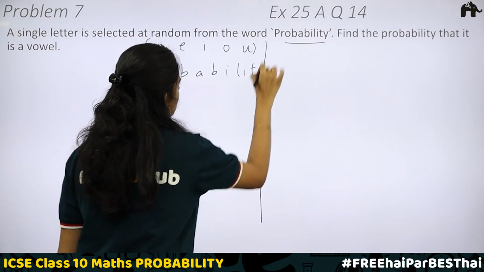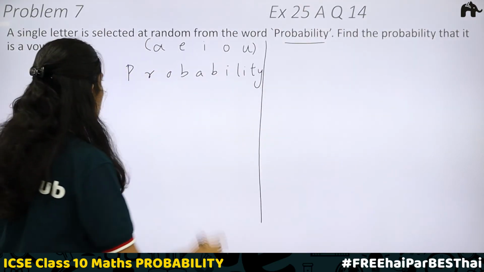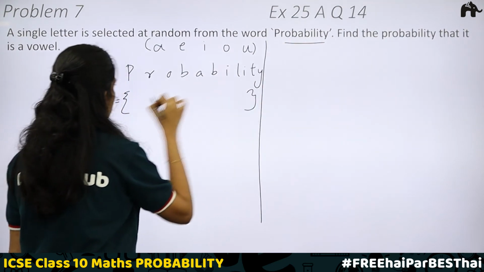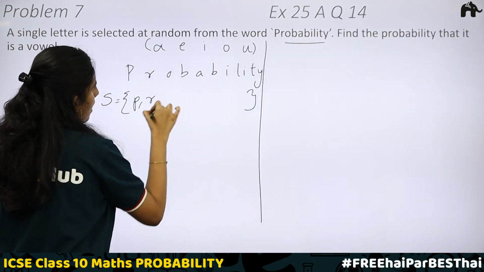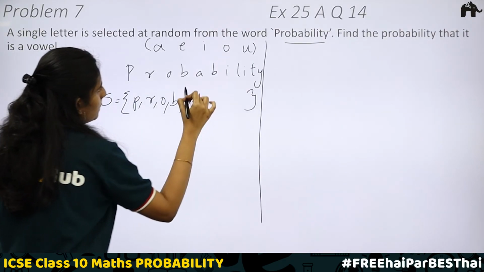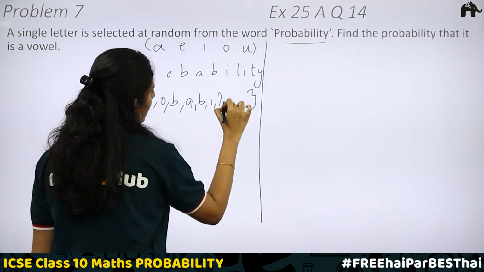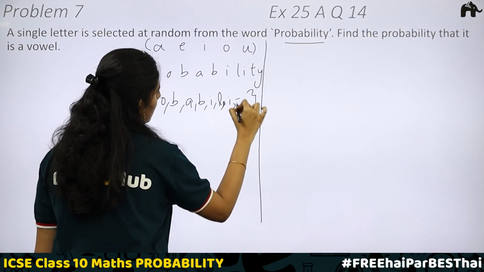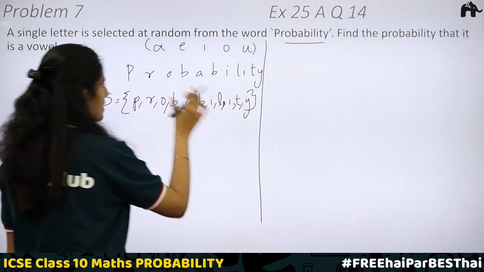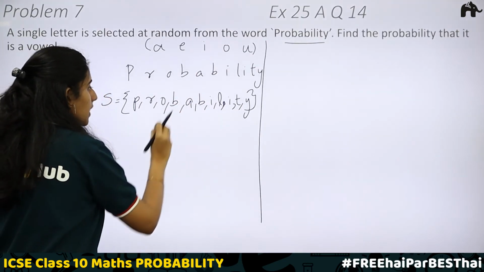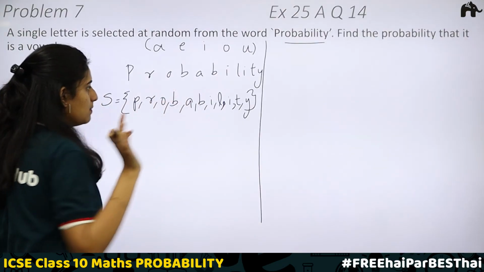So these are the letters of the word probability. The sample space will include all these letters: P, R, O, B, A, B, I, L, I, T, Y. If any letter is repeating, you still have to include it in the sample space, because when you pick, either it can be this B or this B.